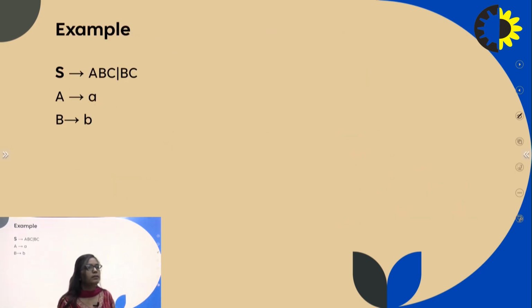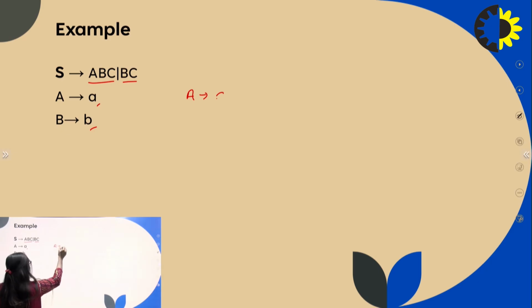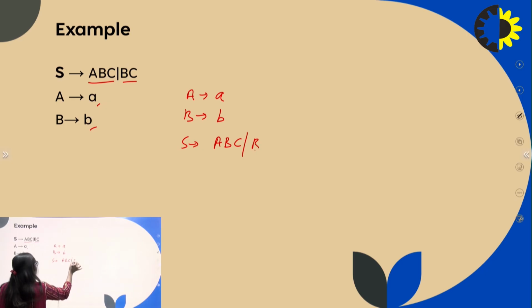This is the example. S produces three non-terminals and two non-terminals, B C. A produces a single terminal a and B produces a single terminal b. Which production is in GNF form? A is in GNF form and B is in GNF form, but S is not in GNF form, because according to GNF form it consists of only a single terminal and after that it consists of non-terminal symbols.